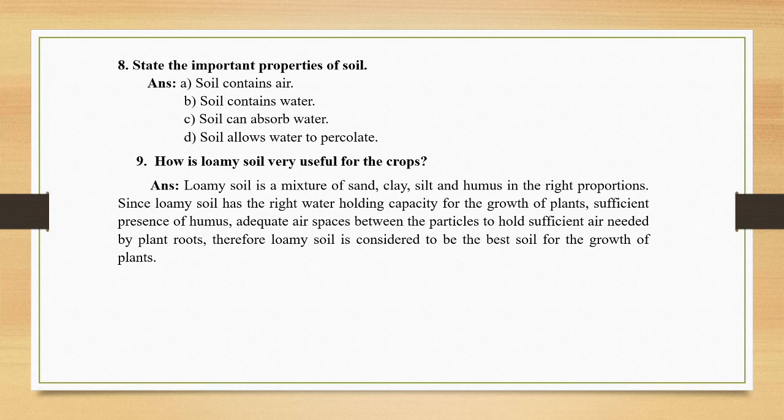Adequate air is present in between the soil particles, and this air helps to hold the sufficient air needed by the plant roots. So all the essentials like water, air, humus and all the soil particles are present in loamy soil, giving the soil an ideal quality for the growth of different types of plants.